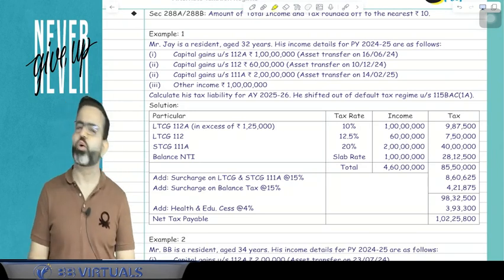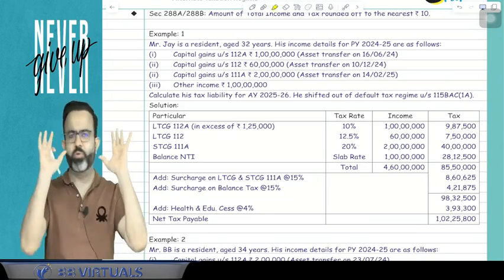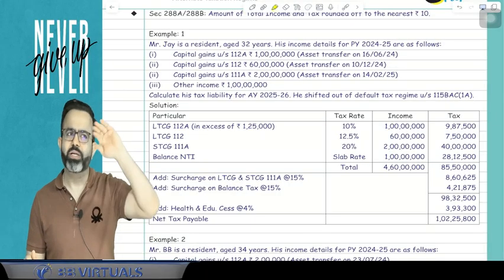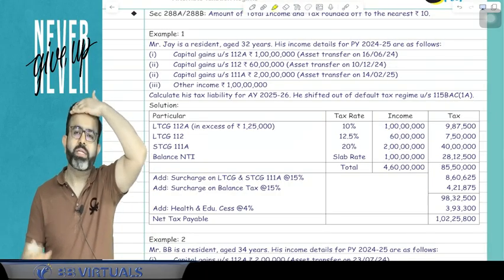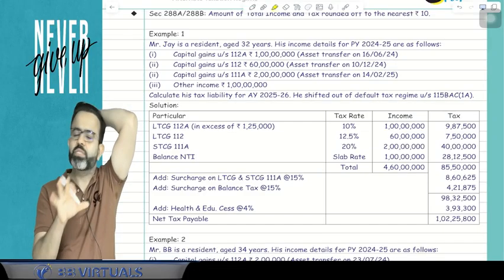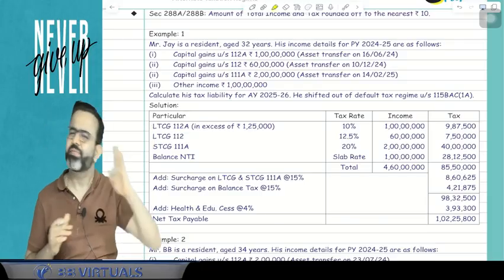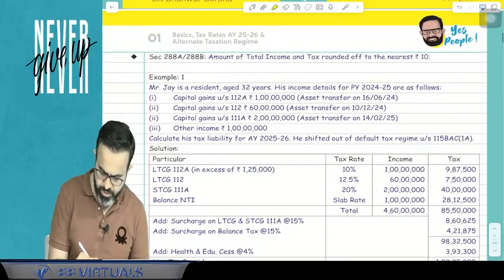Harsha, trust is always an AOP BOI. Just remember, trust is an AOP BOI, whether it is registered or unregistered. For the trust, there is a slab rate, but if the trust is unregistered, then we tax at MMR. We will discuss this in the AOP BOI topic, okay?